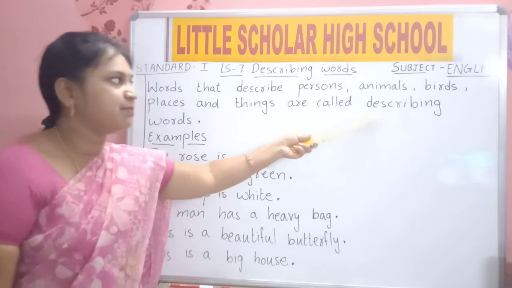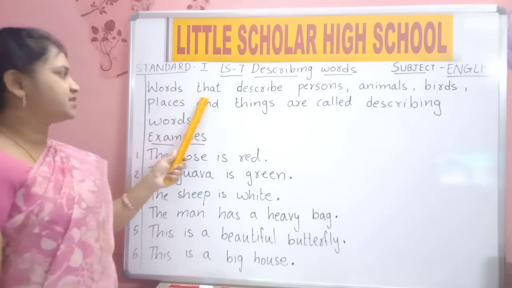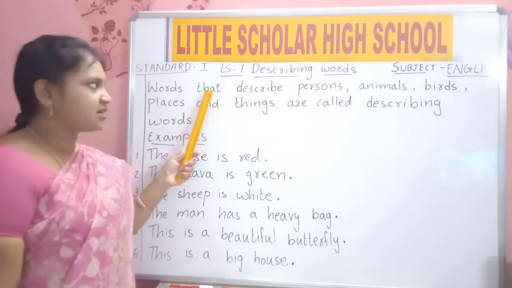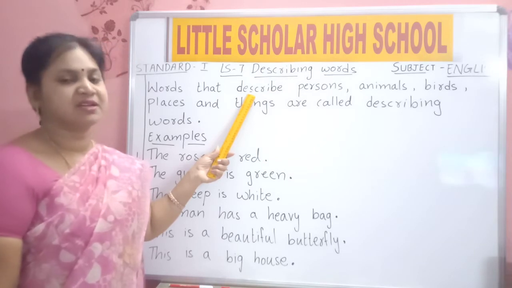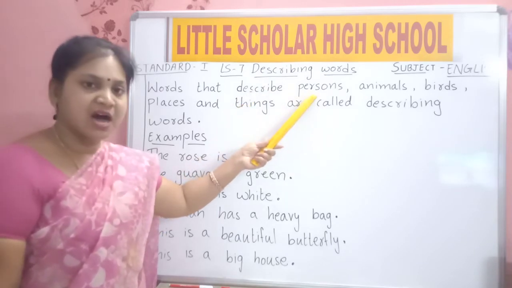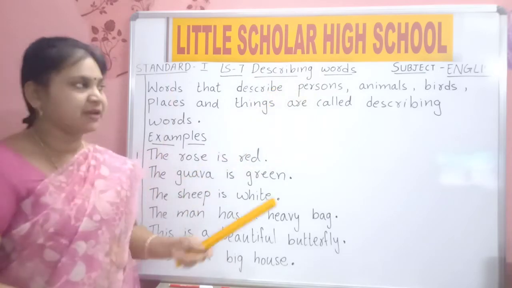Describing. Once again, words, that, describe. Persons, describe means saying something.